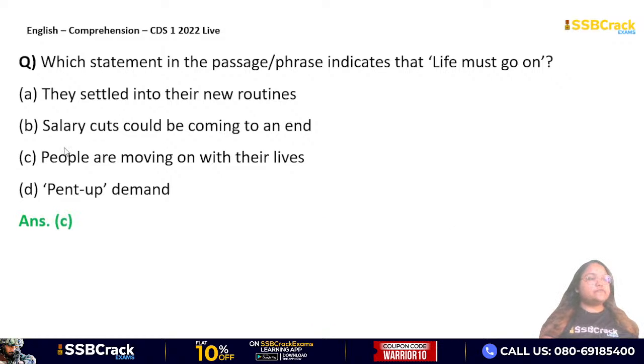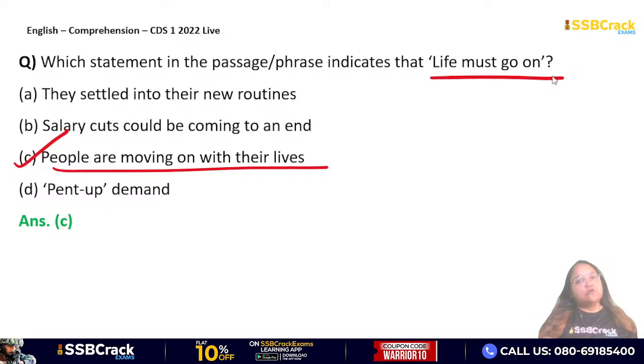Okay, the answer will be option C. Very good, Neeraj. People are moving on with their lives. लोग अपनी जिंदगी को आगे लेके जा रहे हैं. So that is what indicates life must go on. Okay, so option C. Very good, Shaurya, Sachin. Yes, option C is your correct answer. Very good, Mangal, Piyush and Anish. Next question पे चलते हैं.